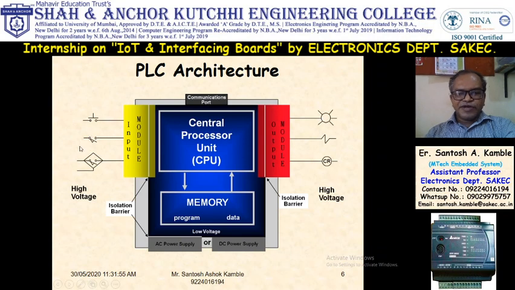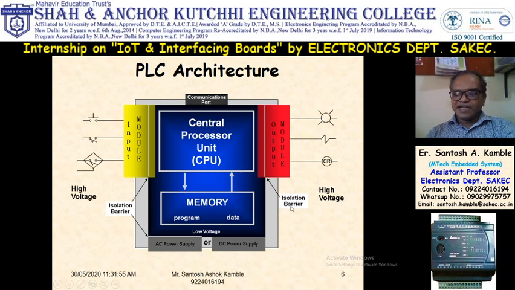Input modules: you can connect any input, normally open or normally closed contact, and we don't know the output voltage or input voltage of these sensors. So this is the barrier to protect the PLC from the input. Similarly, outputs are solenoid valves and indicators which operate at high voltages. So again, the PLC operates at low voltage and the output operates at high voltage. So this is the isolation barrier to protect the PLC from the outside world. So this is the architecture.